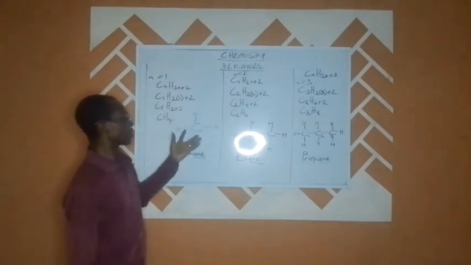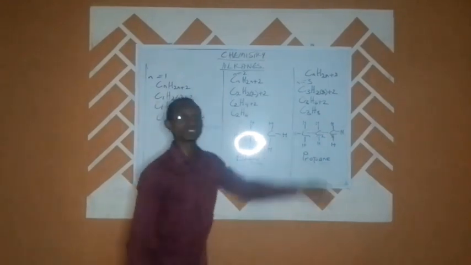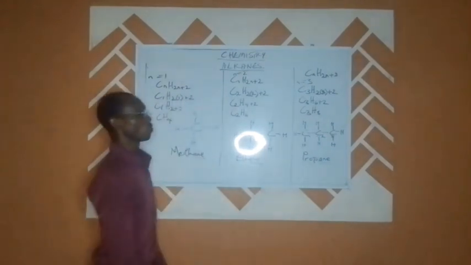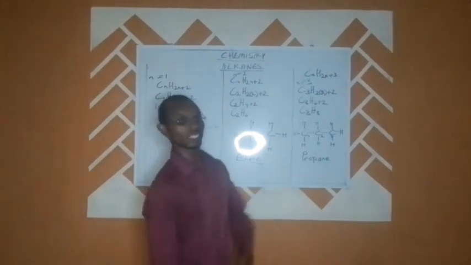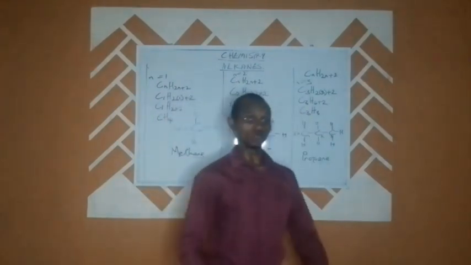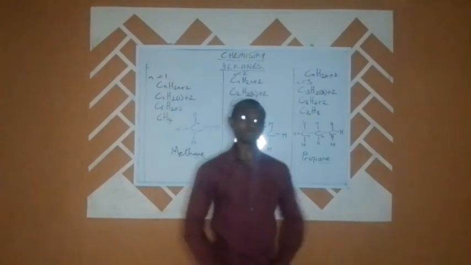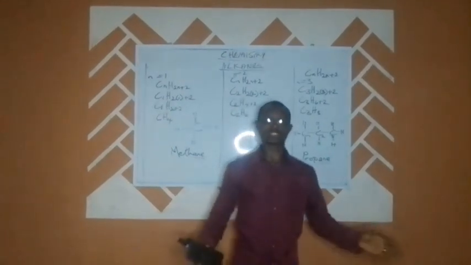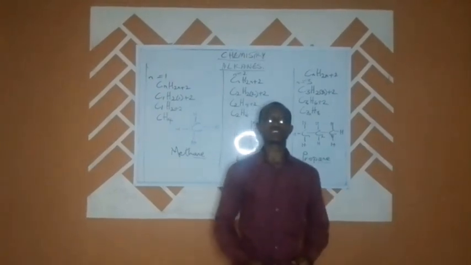But when we start talking about the 4th member and moving upwards, we will realize that the structure could be drawn as a straight chain alkane, and it could also be drawn as a branched chain substance.